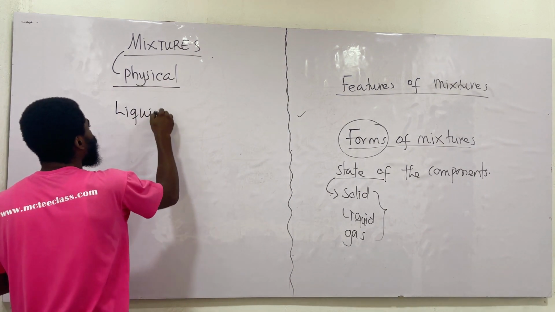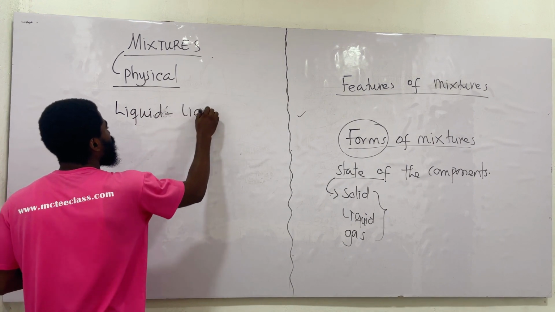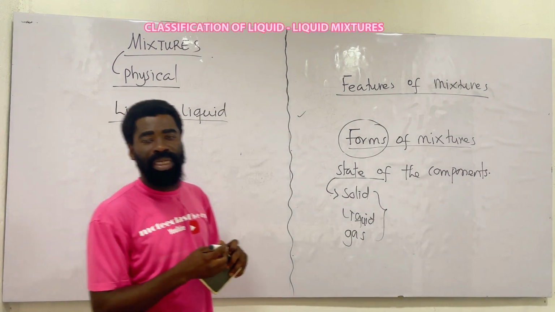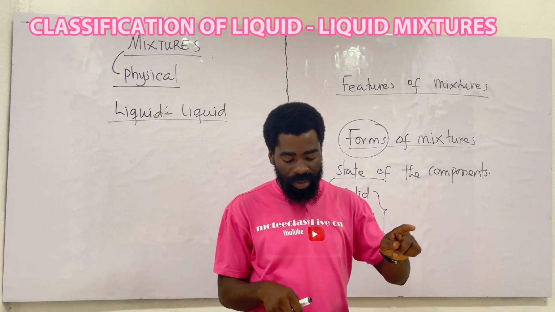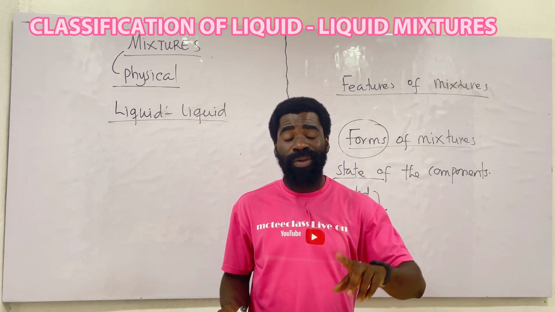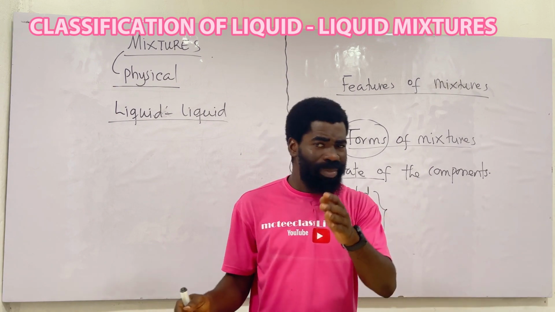if we take liquid, we can divide this into two. Liquid mixture. Let's go back to the examples of liquid mixture. We said we can have water and milk, and we can have kerosene and water. These are two different types of liquid mixture.